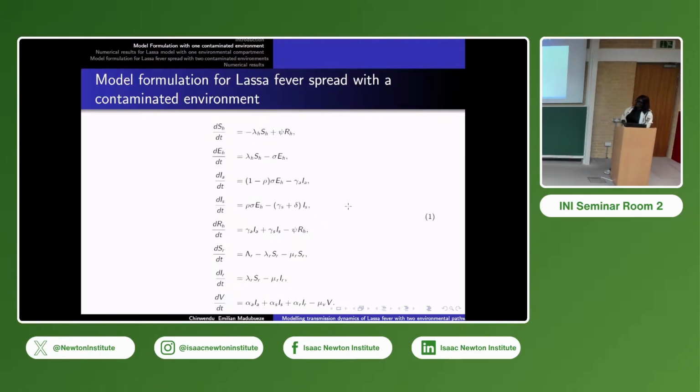And your target variable is V? V is the contaminated environment, an environment that is already contaminated. Your target variable in some sense, and all the other ones are factors involved in the spread of V. I think that V is more or less the target variable. It is the variable you are interested in. Yes. And thereafter, you have the explicative variables explaining the spread of V in different ways. And that's very interesting because it's a causal graph and you have causality inside there. It would be very good. Okay, thank you.